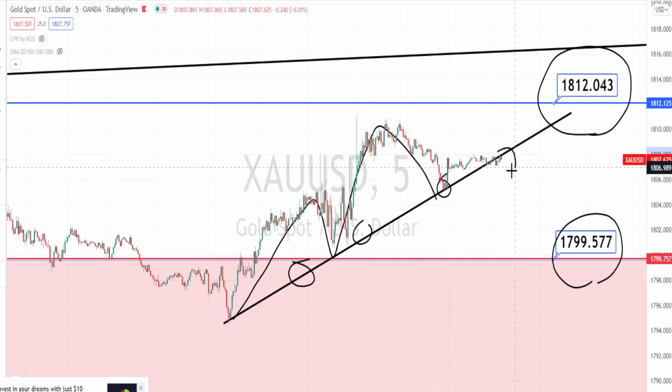Currently you can notice that the price action has breached this trend line or the support line, and it is in a bearish trend. We can expect it to take support at the support level of 1798, then a pullback on the bullish side. So currently the price action in 5 minutes time frame is in a bearish trend. Let us mark the support and resistance levels.